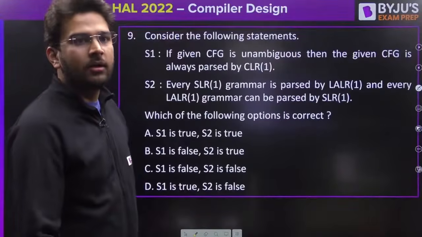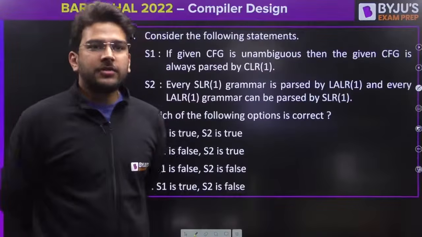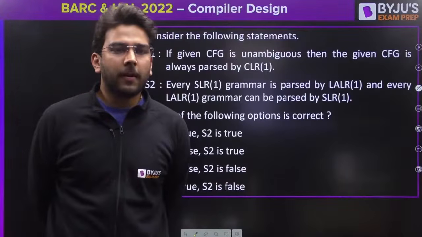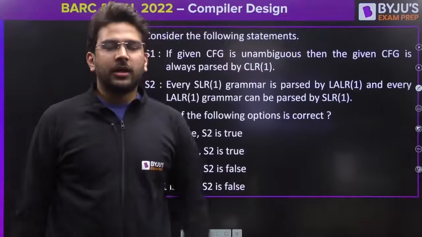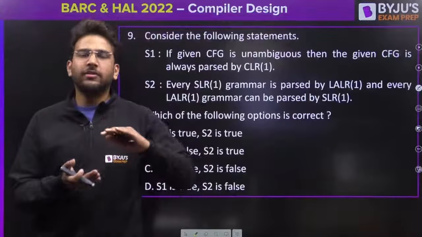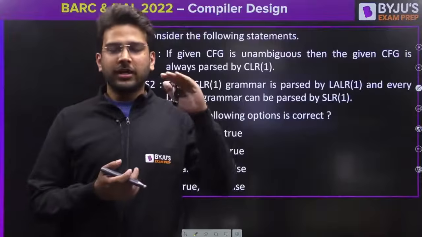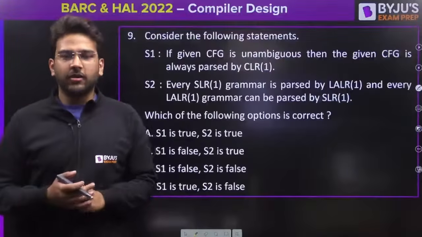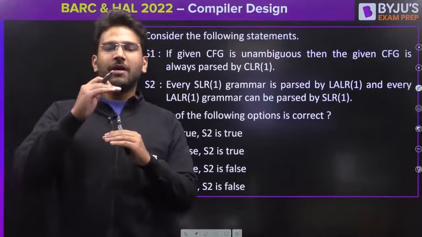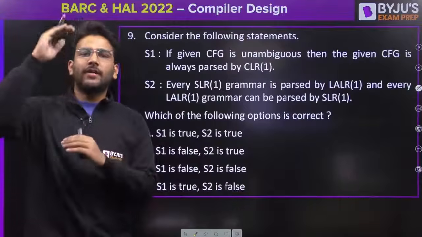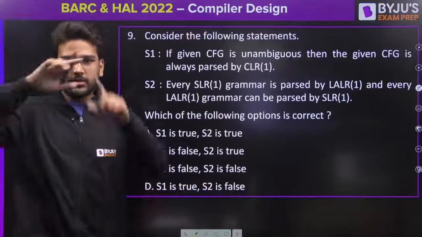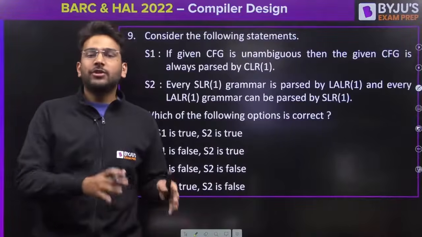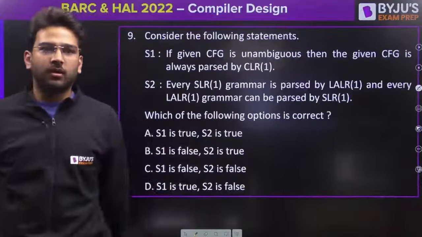Yes, Meghna. If you are checking SLR1, if it is SLR1, then definitely it will be. See, if a grammar is LR0, definitely it will be SLR1. If it is SLR1, definitely it will be LALR1, and definitely it will be CLR1. So first you have LR0, then SLR1, then LALR1, then CLR1, and then you have the complete set of unambiguous grammars. That means there are certain unambiguous grammars which cannot be parsed by even CLR1. Okay.